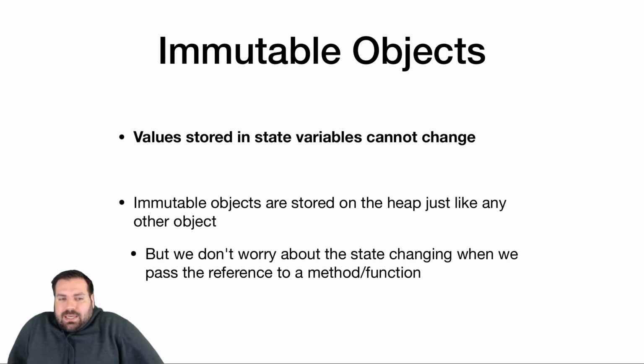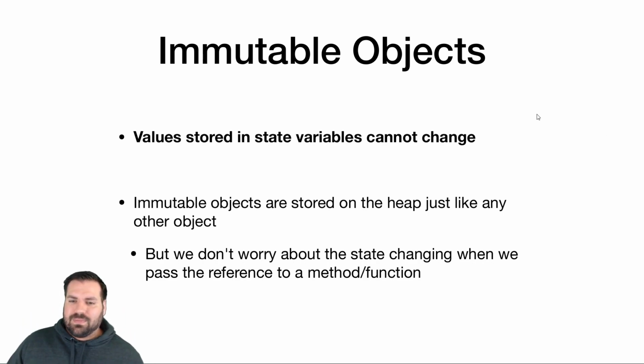Immutable objects, in one line, the state variables cannot change. So we're completely away from the idea of objects having state. They do have state variables, but they're all values, and they cannot change.